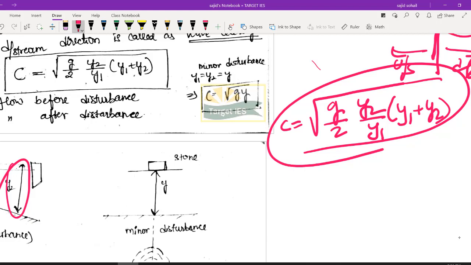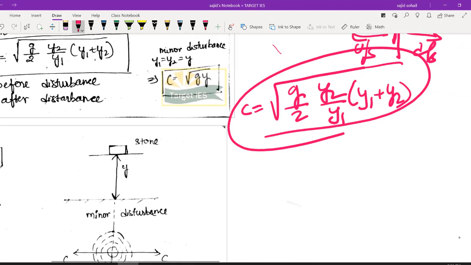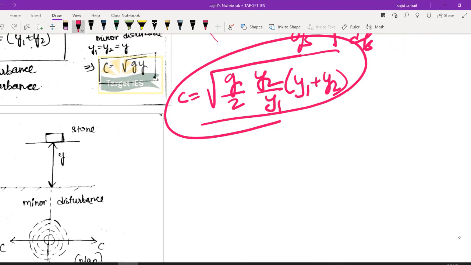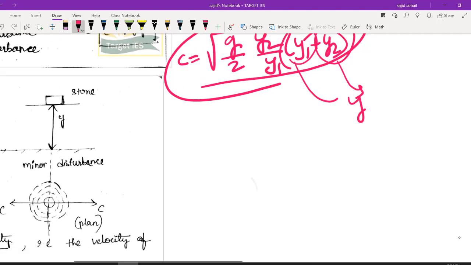So if you have some minor disturbance, a small disturbance, then obviously there won't be much change in depth of water before the disturbance and after the disturbance. You have just given a small touch on the water surface and waves are being generated. So in that case obviously there won't be much change in depth of water, right? Common sense. So y1 and y2 you can take as y.